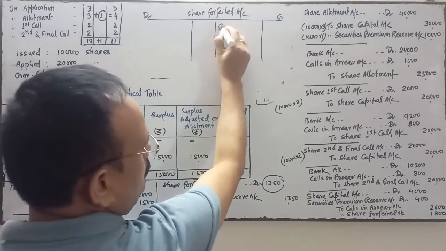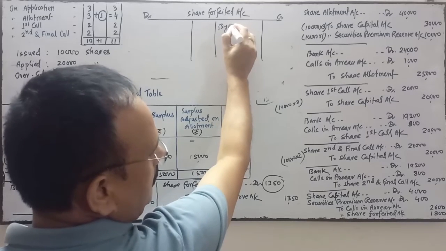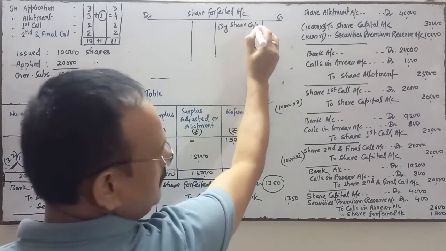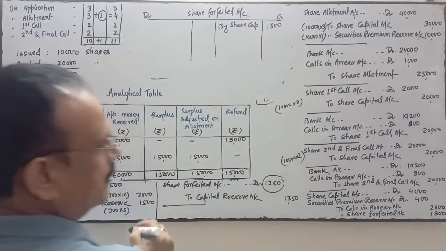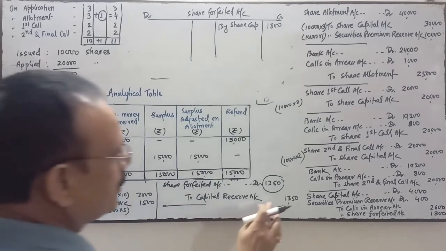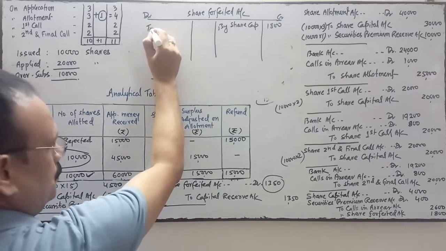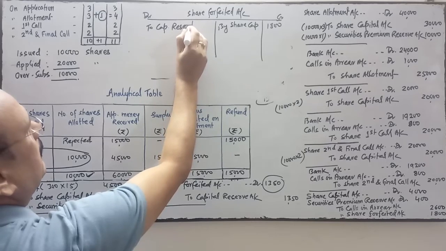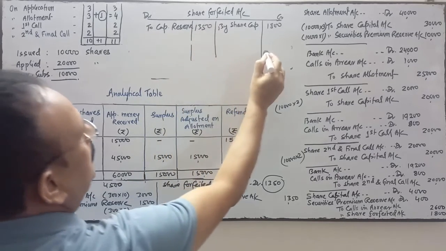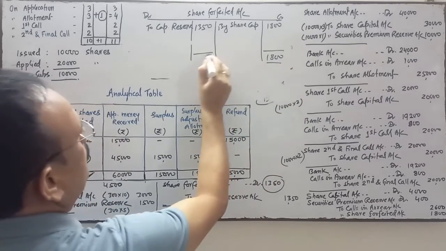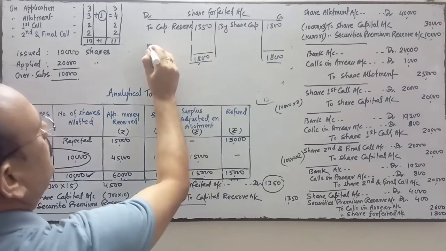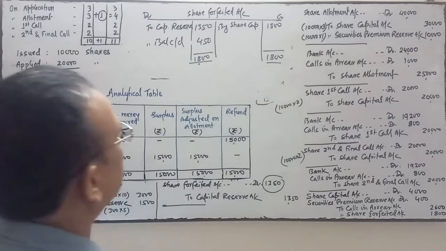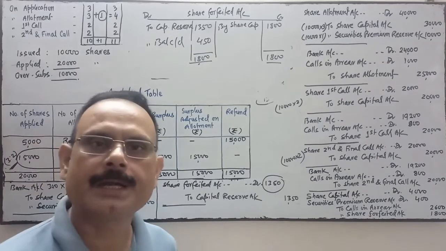On this side you post by share capital, 1800. Thereafter, share forfeited is debited, so on this side to capital reserve is 1350 rupees. So 1800 is the credit side, and the difference will be the balancing figure, balance carried down, which is 450. Share forfeited balance is 450.